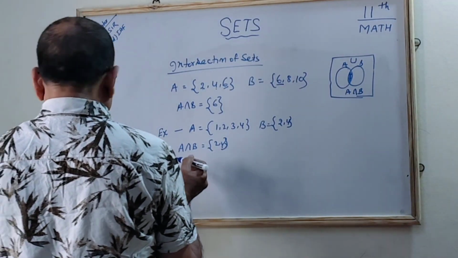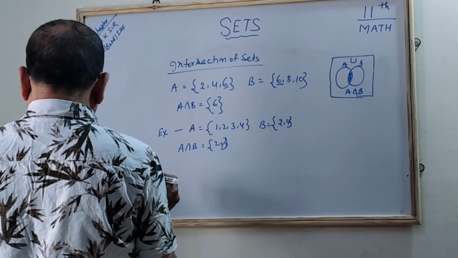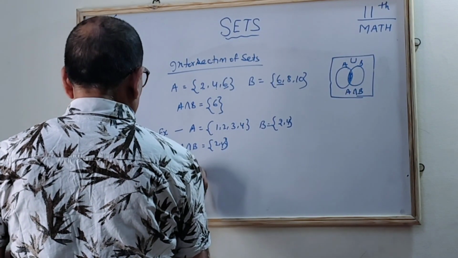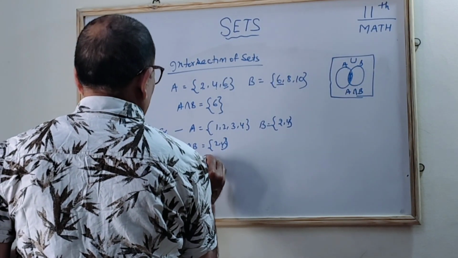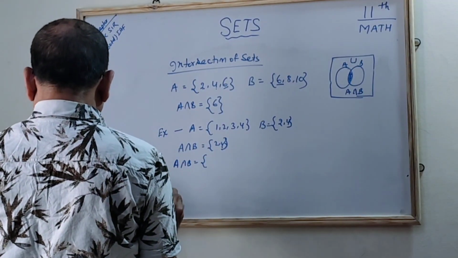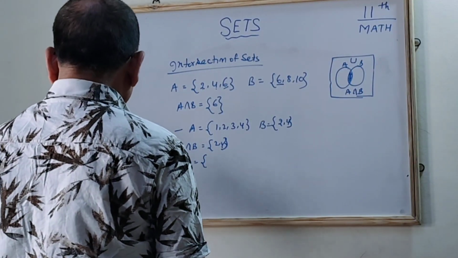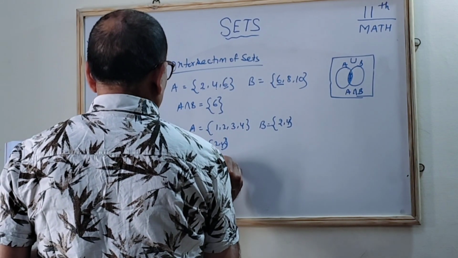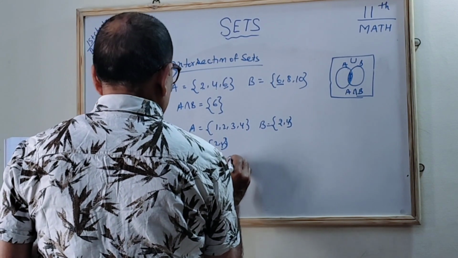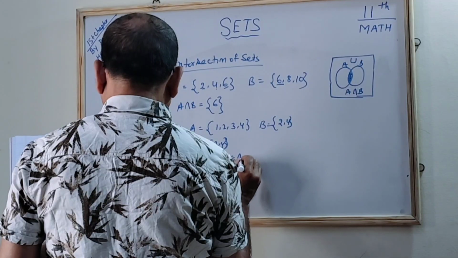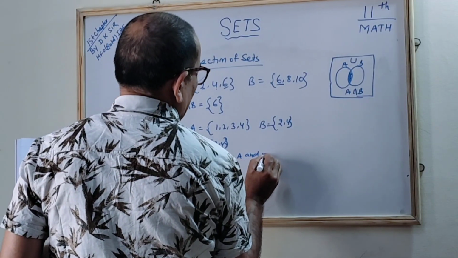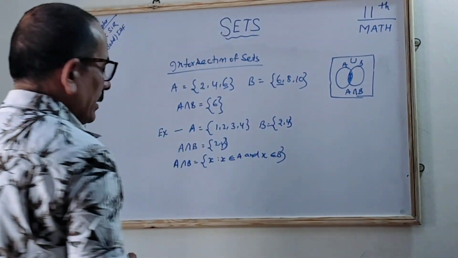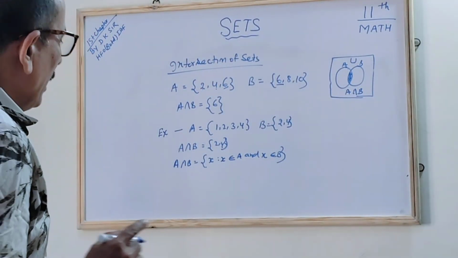How do we represent it in the other format? How can we write it? We know that A intersection B can be written in the set builder form as x such that x is an element of A and x is an element of B. It means x is the element that is common in both, the 2 and 4.